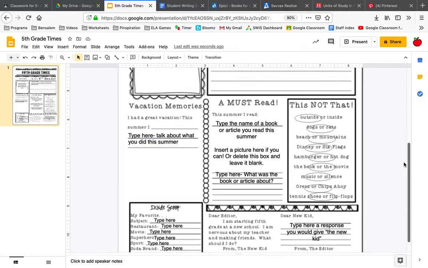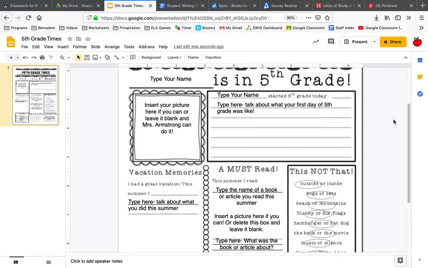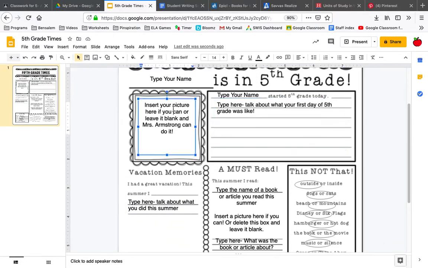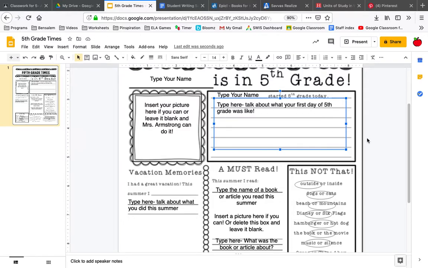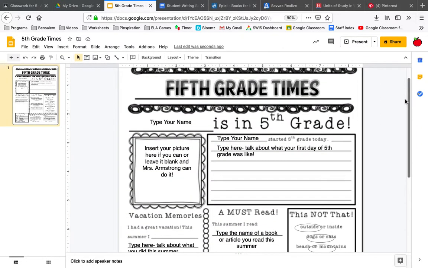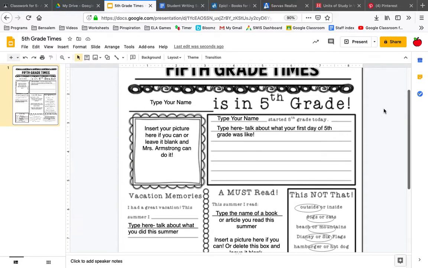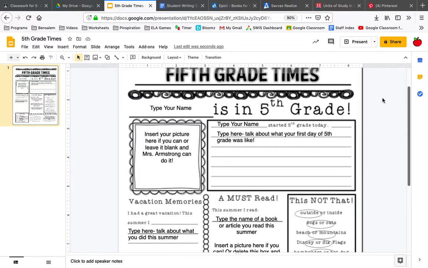Okay, and that's it. Again, we're doing these so that I can get to know you and so that we can get some practice with filling in worksheets on the computer like this. So if you're getting super frustrated or it's difficult for you, let me know. Just don't sit here for hours doing this. It should not take you that long. I would say this might take a half hour to complete. Okay, and let me know if you have any questions.